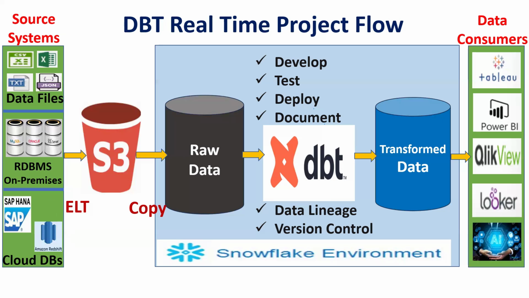Praveen, one quick question. The third is raw data, right? Where we are pulling from different heterogeneous sources and just storing it. Can it be both table or file, or should it be only table in order to connect with DBT? DBT connects to Snowflake, and Snowflake is nothing but tables. Data will be in tables only.